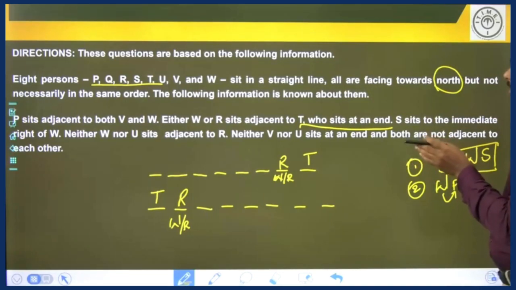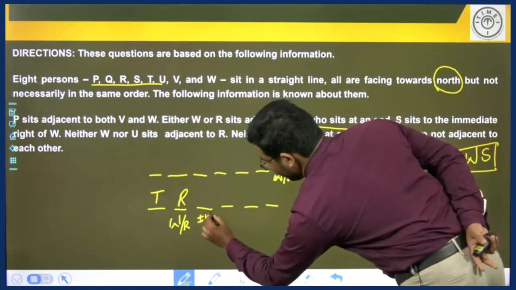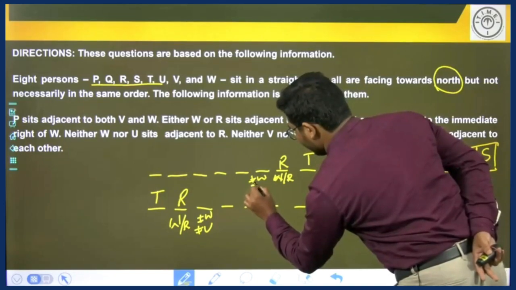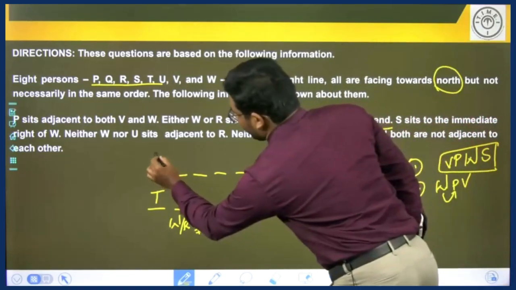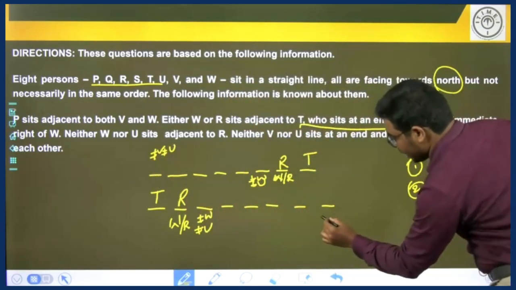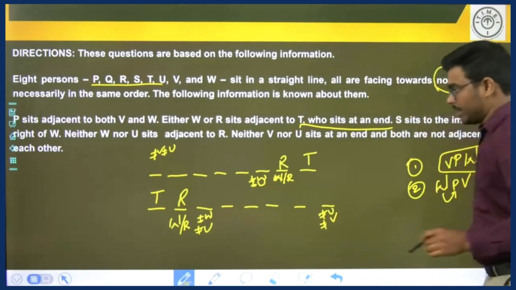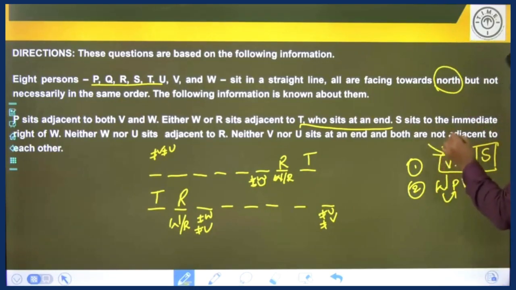Neither W nor U sits adjacent to R, so we do not have W and U here. Neither V nor U sits at an end and both are not adjacent to each other. V and U cannot be seated here, and in this case V and U cannot be seated. So we should consider this in the arrangement.